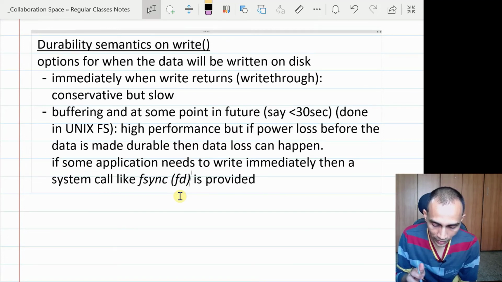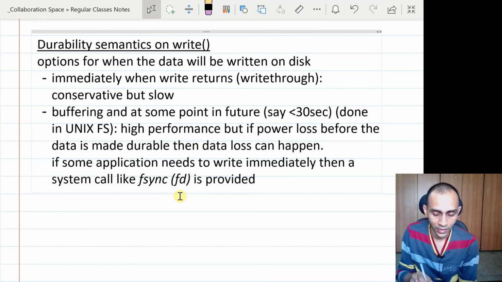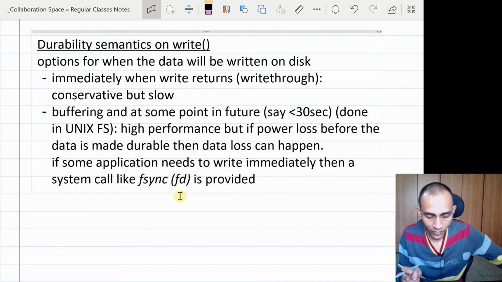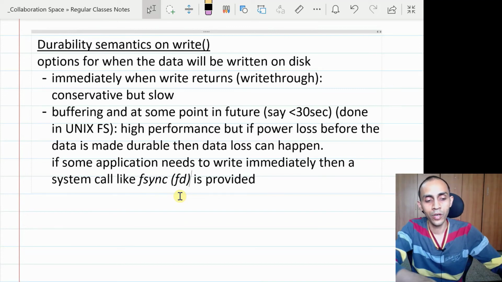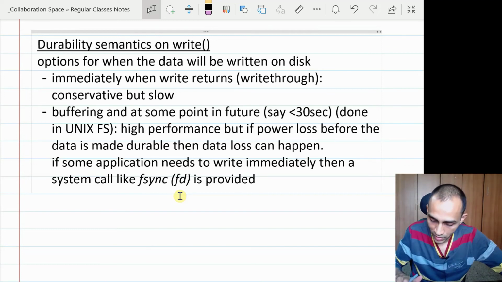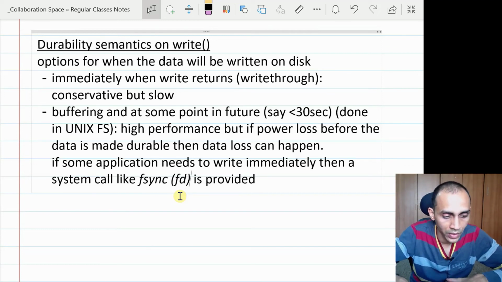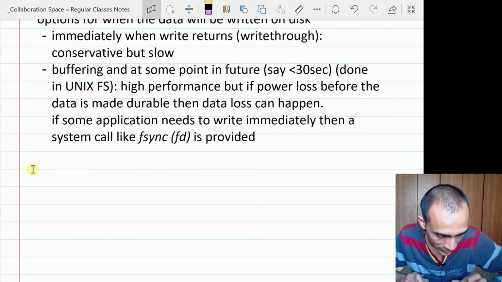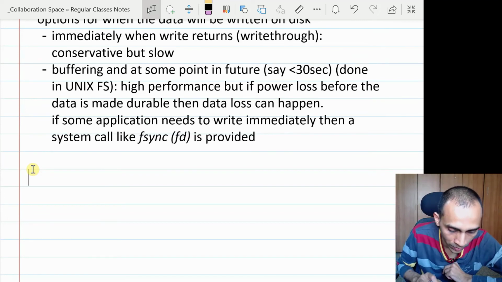So that will guarantee it. For example, that ATM machine, before it dispenses the cash, first does fsync, and only when fsync returns successfully are you sure that the record has been updated, and only then will the machine dispense the cash. That way you can be assured that there is no risk involved here. Is it clear? Does anybody have a question? No, I think there is no class after this. So let me discuss 5 minutes more and then I'll stop.